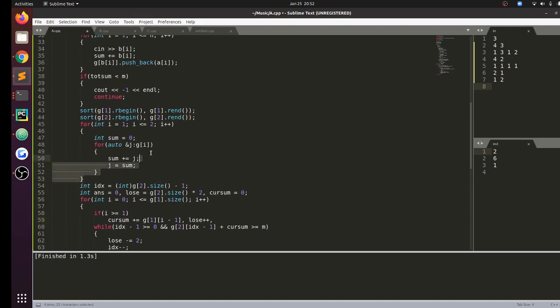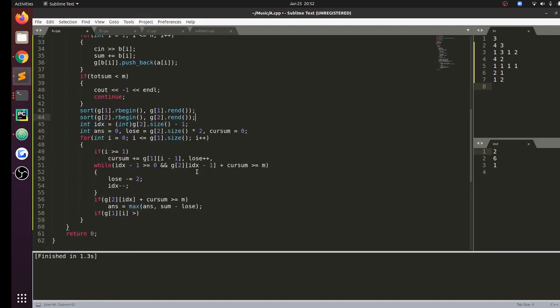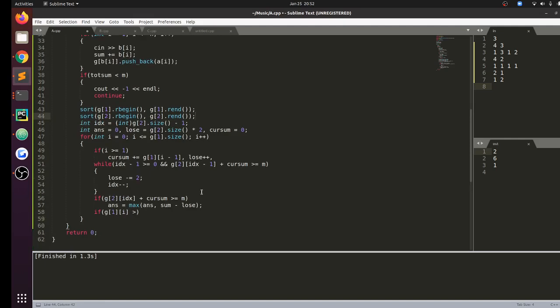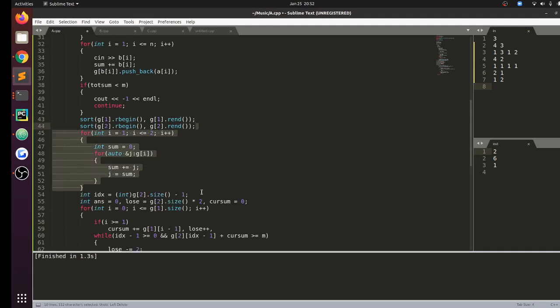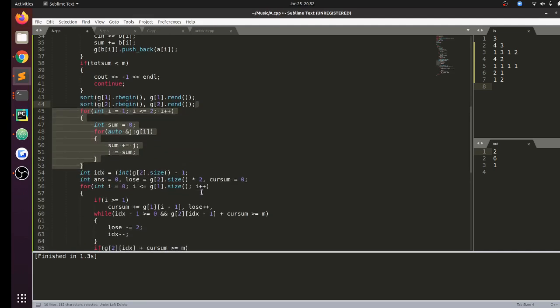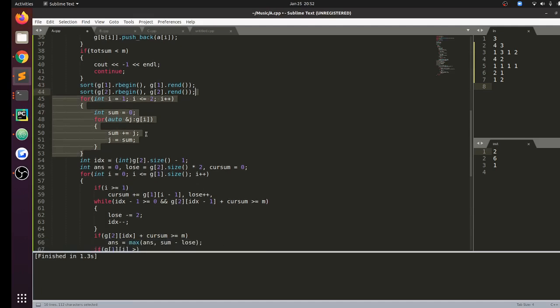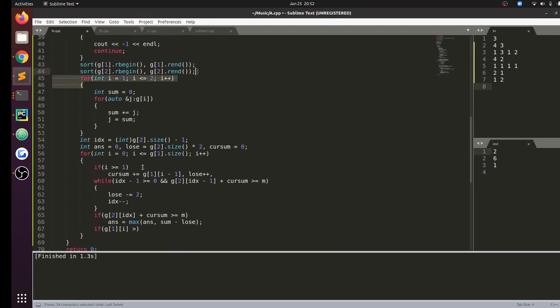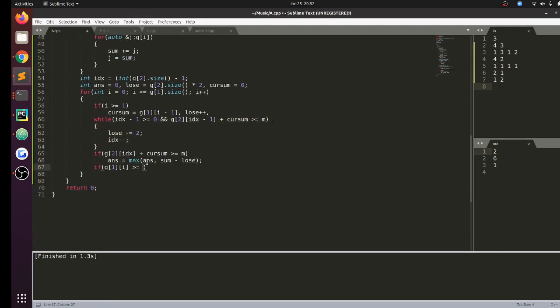Okay, so basically I should not take prefix sums, I think. Rather, I want to take the prefix sum only in g of 2, not in g of 1. Okay, I can let this be. So basically current sum will be equal to this value, lose plus plus, lose minus equal to 2 and index minus minus. If g of 1 i is greater than or equal to m, then answer is equal to max of answer comma sum minus i. And I can print the answer.